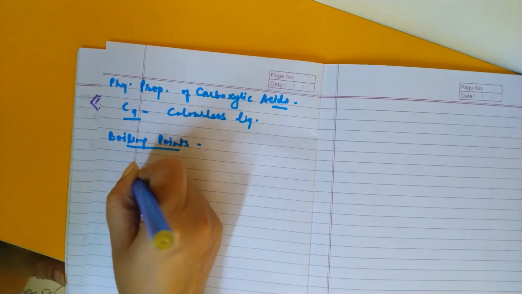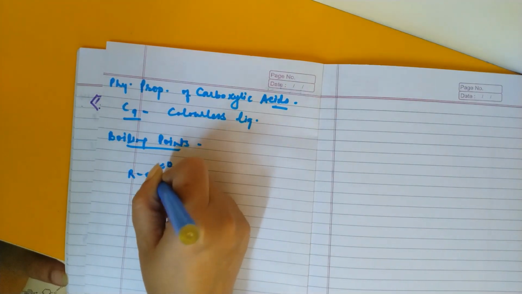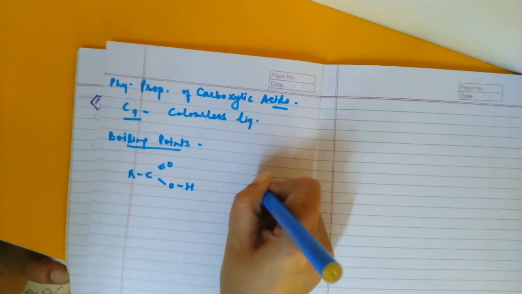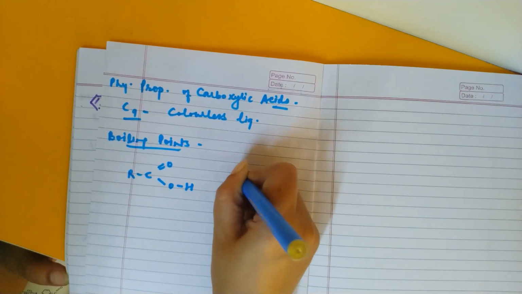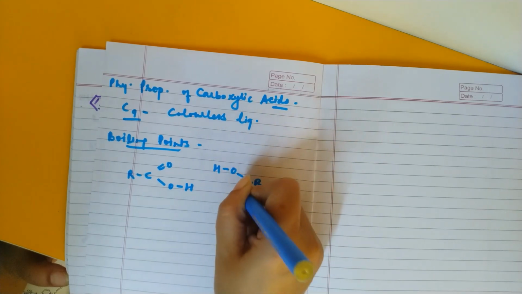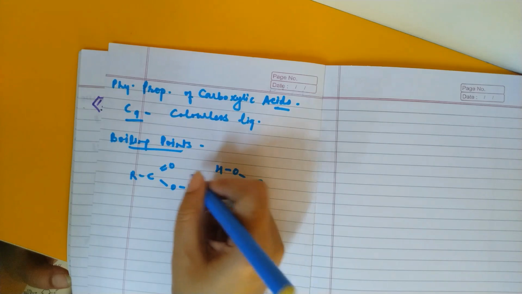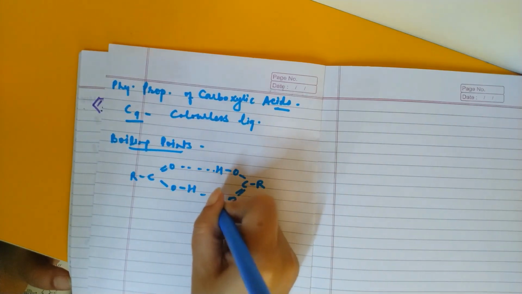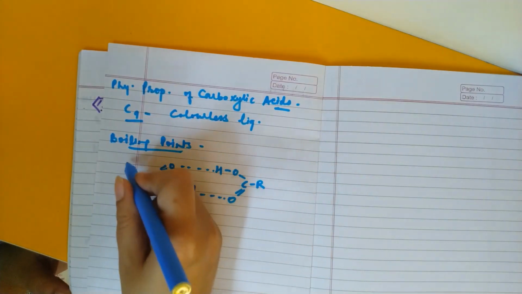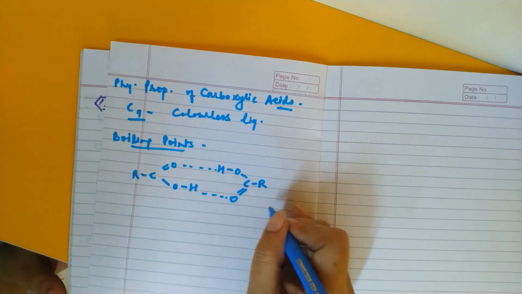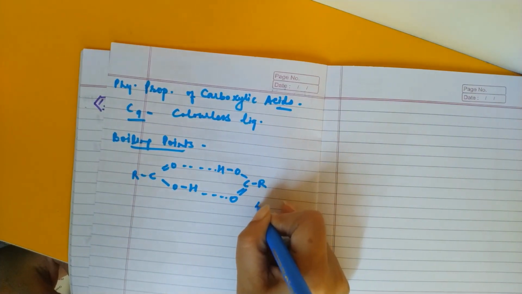So how does it happen? It is like this: RC double bond OOH, and here it is RCOH double bond O. So this is one carboxylic acid, this is another carboxylic acid, and the intermolecular hydrogen bonding will take place, and that is how both the molecules will exist as a single unit.